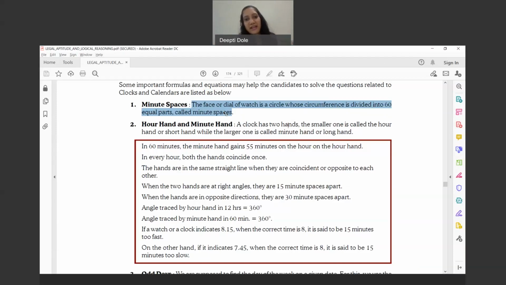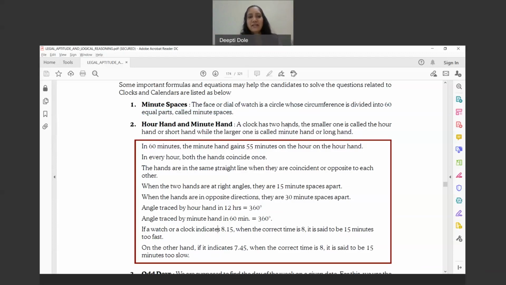Now what is hour hand and minute hand? In a clock that we have seen, the smaller one is called the hour hand, and the longer one is called the minute hand or the long hand.